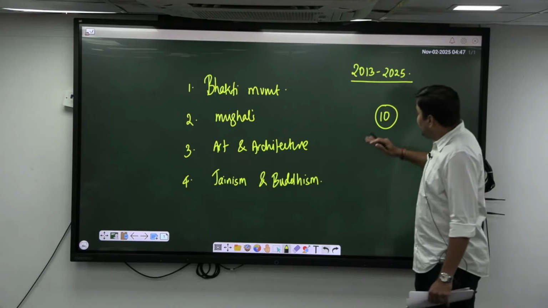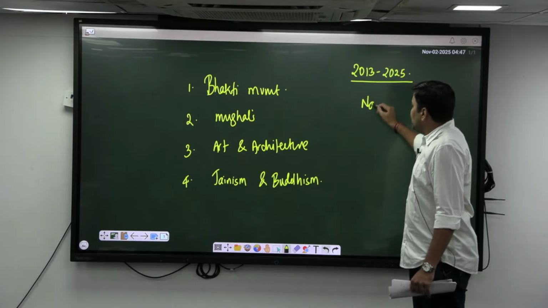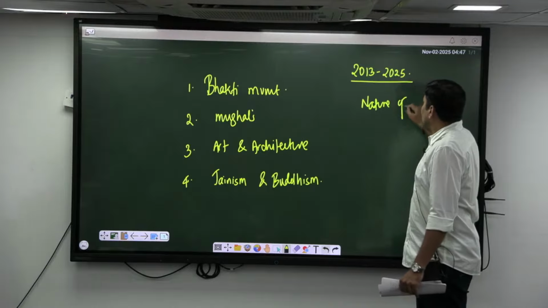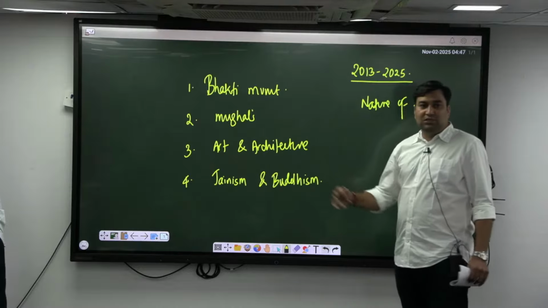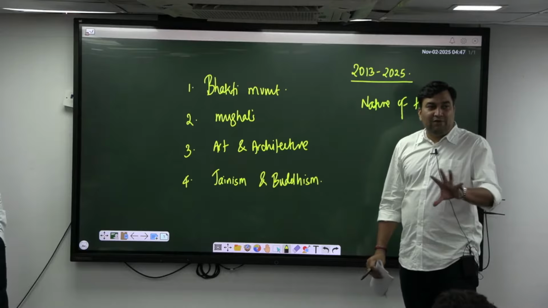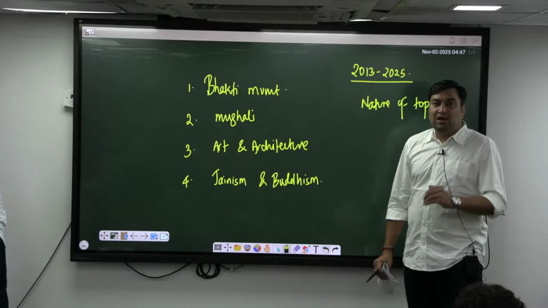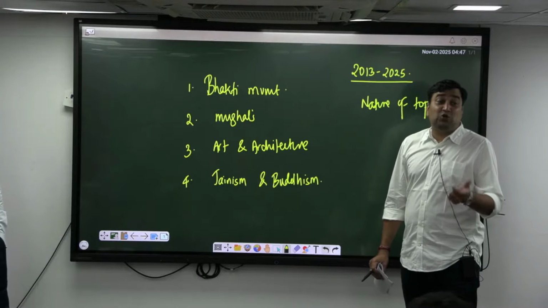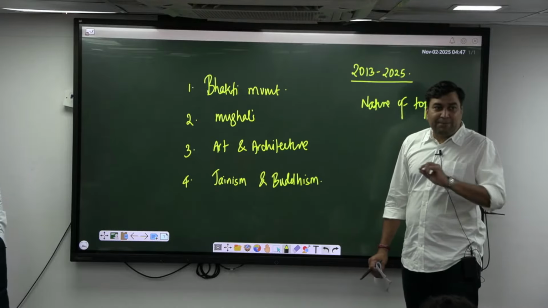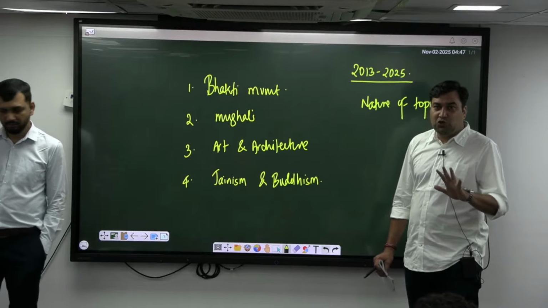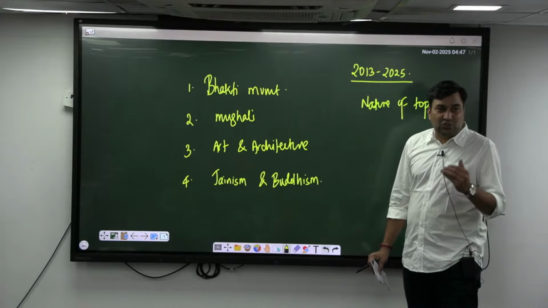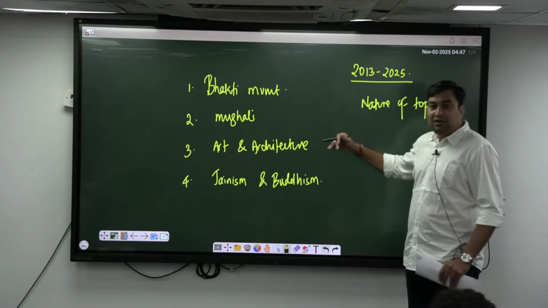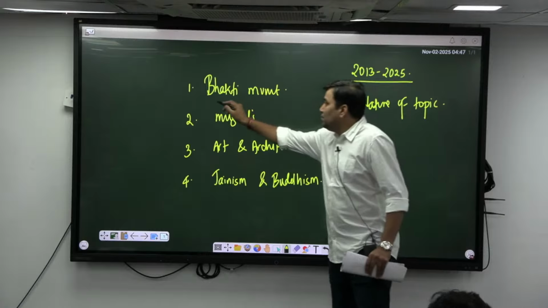If you try to understand the nature of the topic, especially Bhakti, art and culture, Jainism, Buddhism, you need to have a basic idea about each of these topics, and it is generally factual in nature. And the theme is absolutely repetitive, right? So we should have basic content with us, and then we are going to decode and dissect all the PYQs thematically, right? So let us start with the Bhakti movement, right?